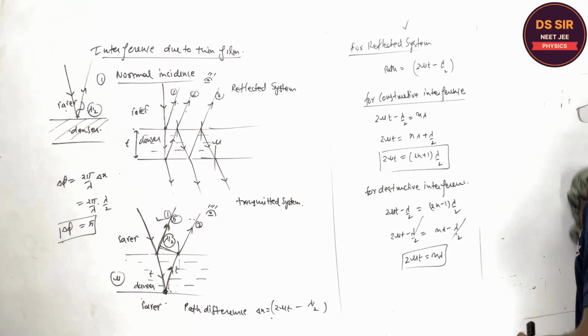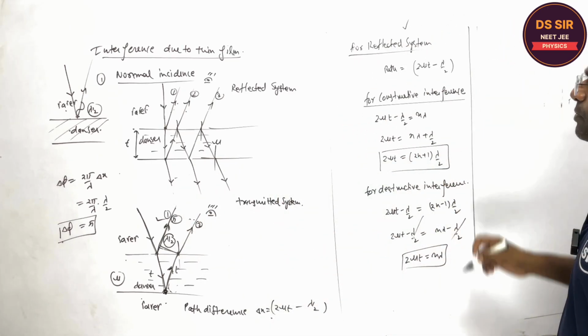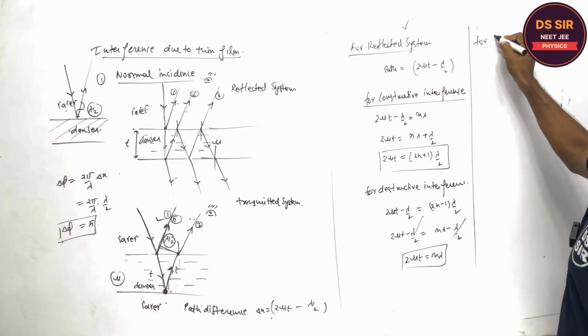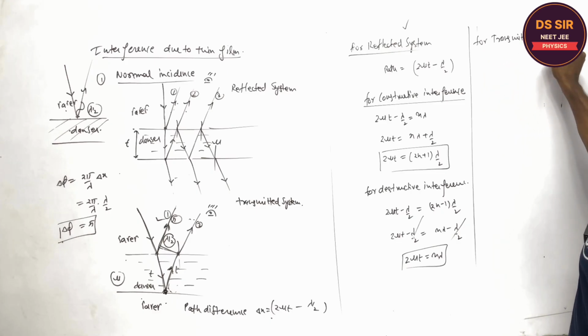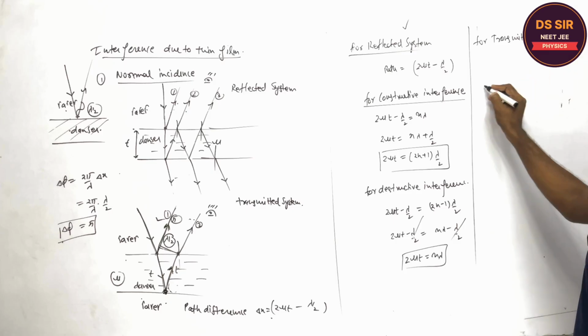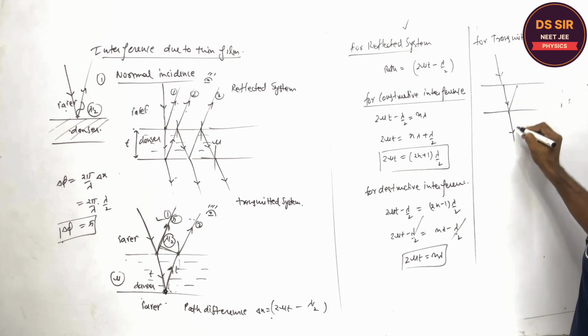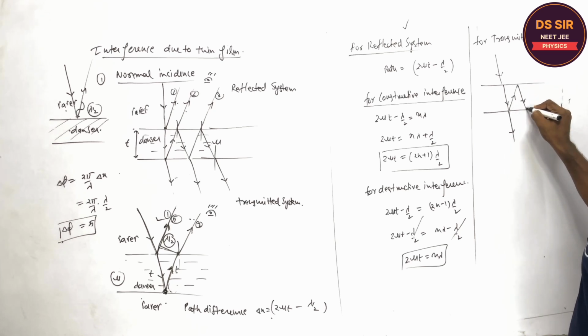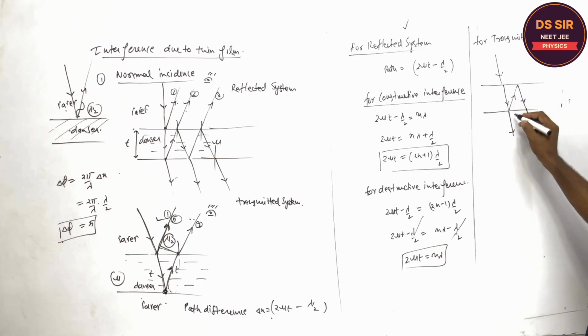Now for the transmitted system, this is the transmitted system. I am writing here for the transmitted system. Suppose the light comes like this, it moves, it is reflected, some is refracted, then reflected, then it comes. So this is the transmitted system of light. Are you getting or not? So listen to one thing.